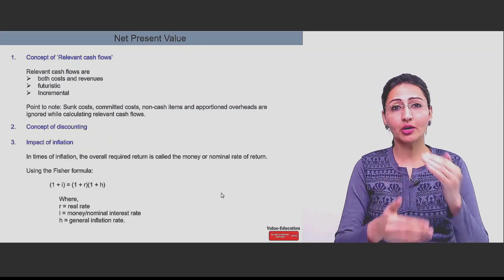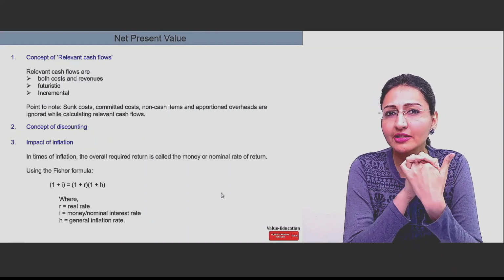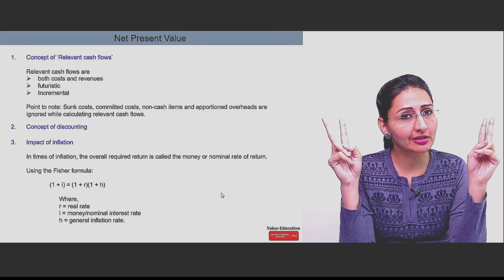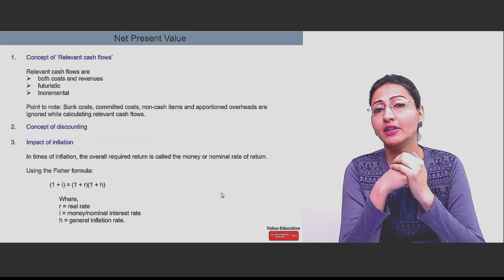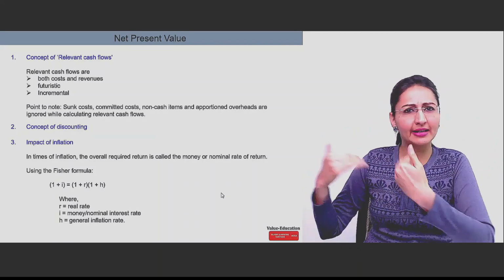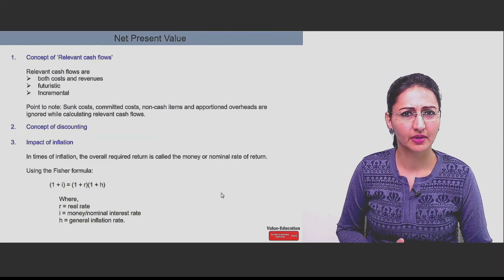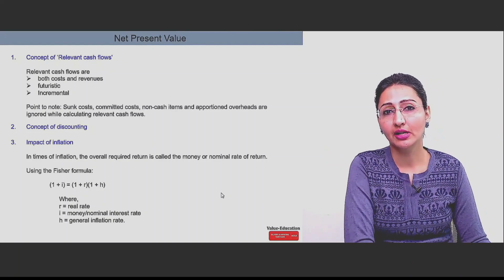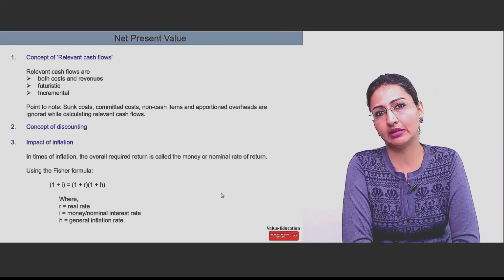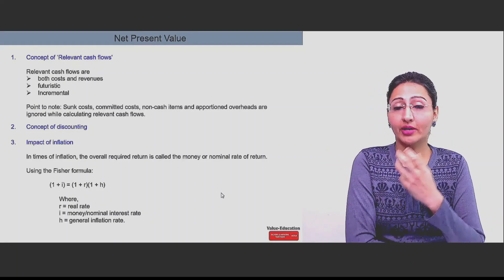Now a normal investor, what will he do? He's giving you money to invest in a project. He will expect two types of returns here. First return he will expect is the normal return, which he will invest anywhere and he will get back. The normal return. But in case of inflation, he will try to have the impact of inflation also in his earnings. He will obviously not expect, okay, let's take a small example.